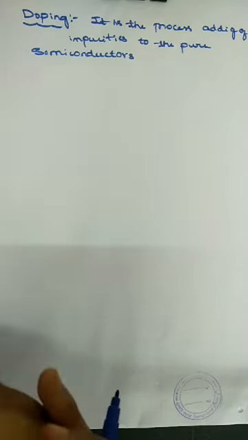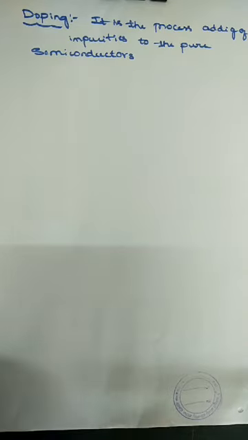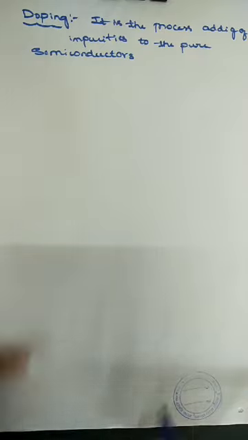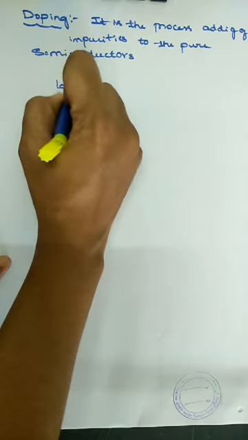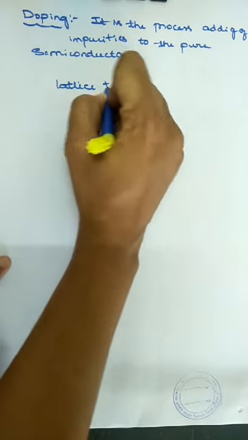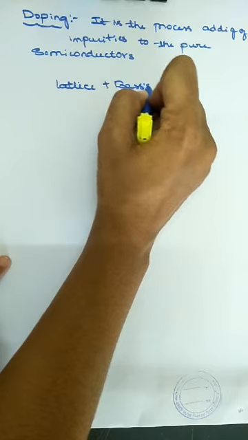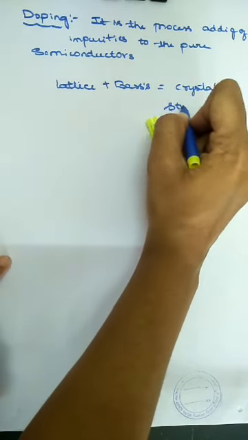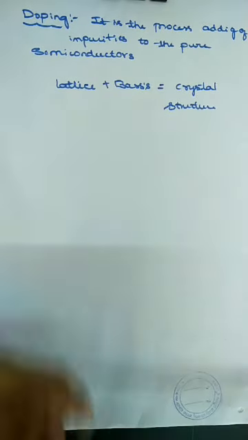So that is already the crystal structure of pure. So what are crystals here? So that is the arrangement of lattice and basis. It is called a structure. So that is the crystal structure. Lattice plus basis is equal to what? Crystal structure. So this is the crystal structure.